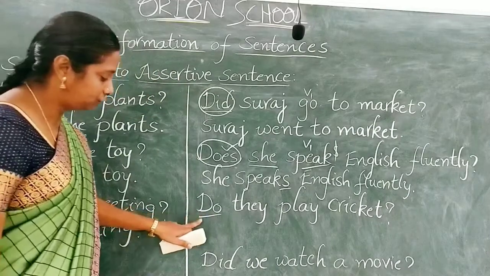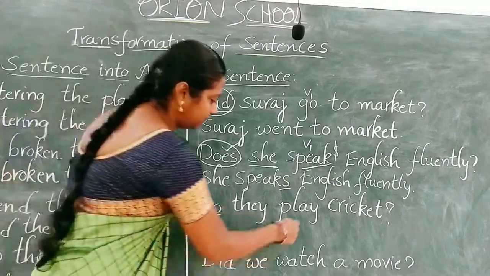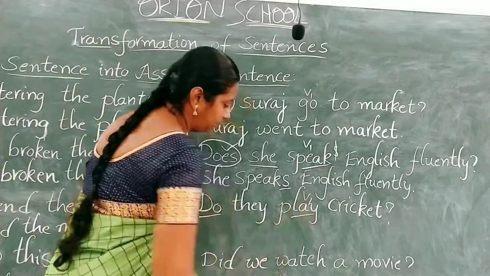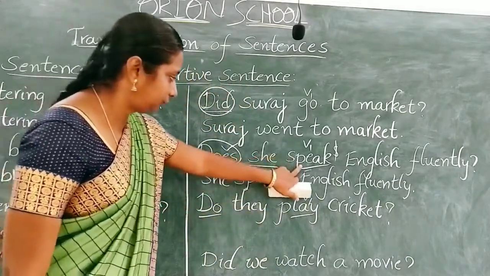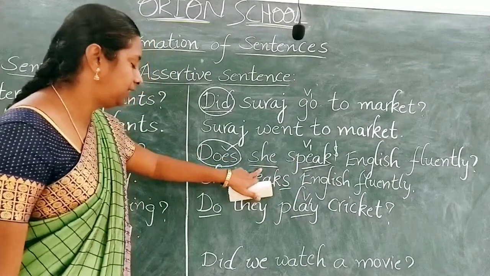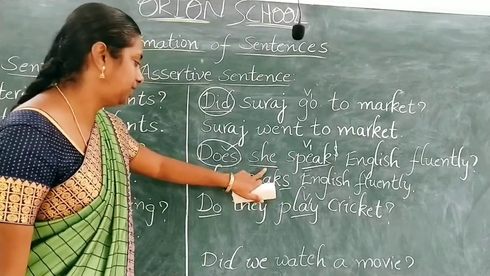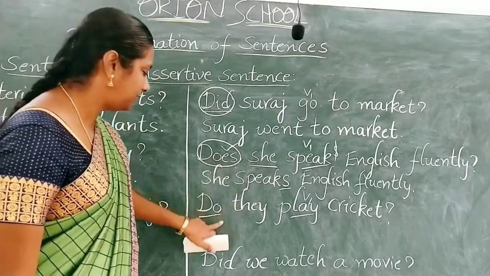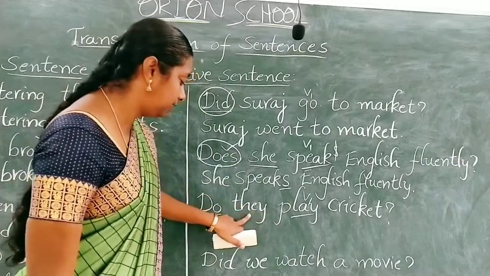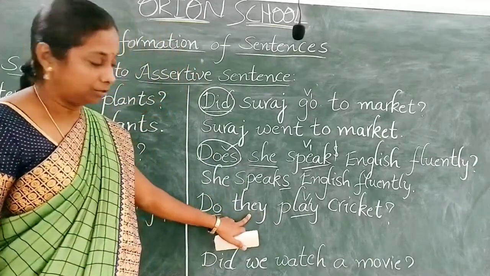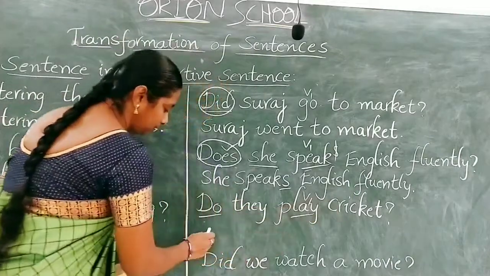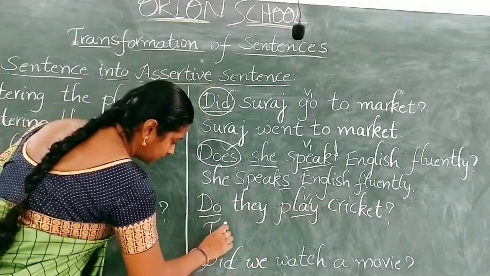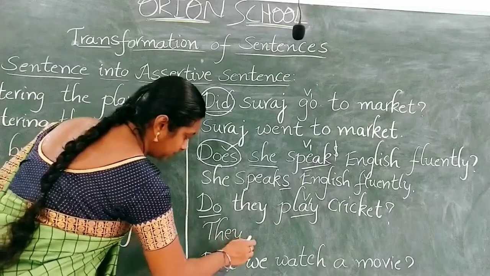What do we have? Do they play cricket? Play is the V1 form and the subject is plural. In the earlier example, the subject was the third person singular pronoun, that's why we used does. But here the subject is the third person plural pronoun, so we have to use do. Do they play cricket? So we have to start the assertive sentence with the subject: They